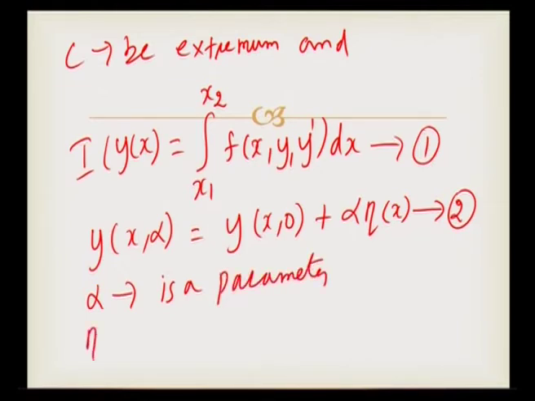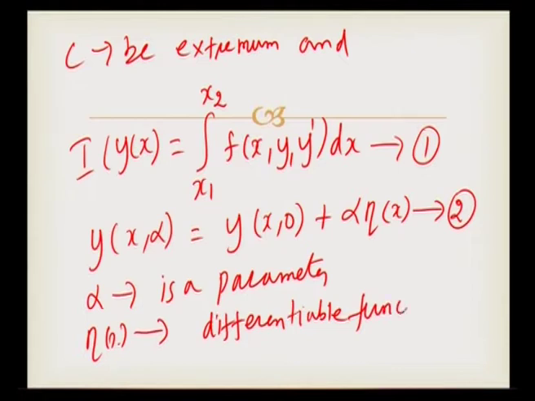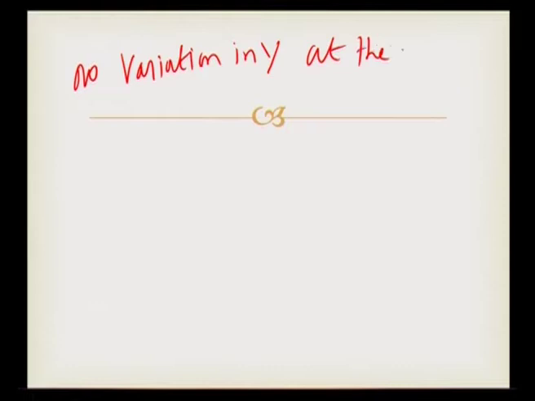and eta of x is a differentiable function of x. For different values of alpha, we get different curves. Now, the value of the integral will be different for different paths. Since y is prescribed at the endpoints, there is no variation in y at the endpoints. The endpoints are P and Q.